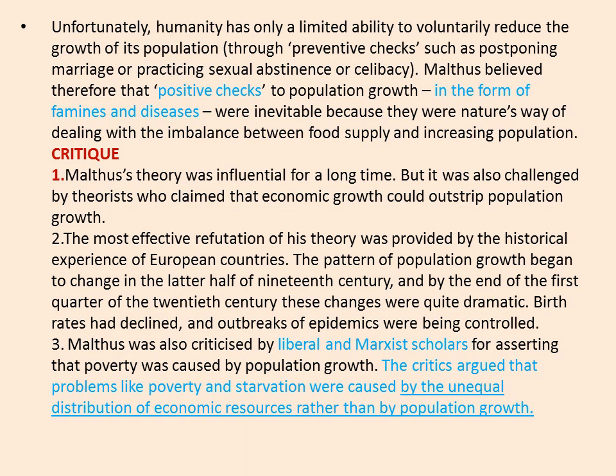The final argument was given by the Marxist scholars. As we know, Marxists are of the view that poverty is because of the unequal distribution of resources. So they stress that population growth is not the cause of poverty, whereas the unequal distribution of resources is the cause of poverty.